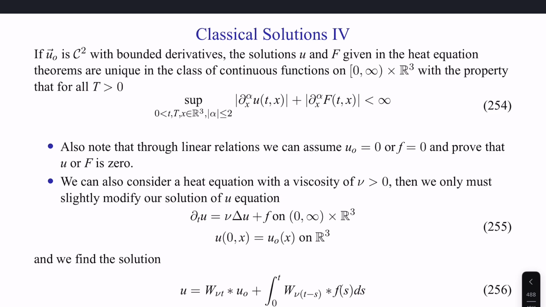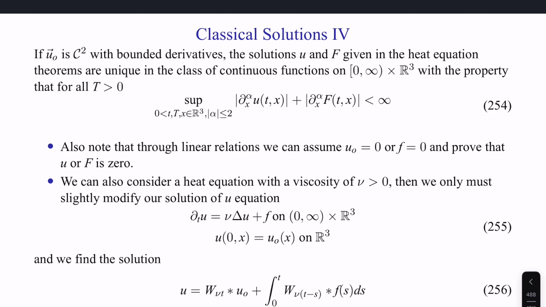That's a supremum for all times in 3 dimensions, for derivatives of order less than 2, as long as this is a finite value. Note that through this particular linear equation, we can assume that u naught is 0 and f is 0, and prove that u and F are also 0, simply by putting them in the equations.